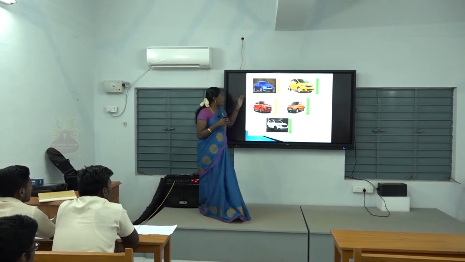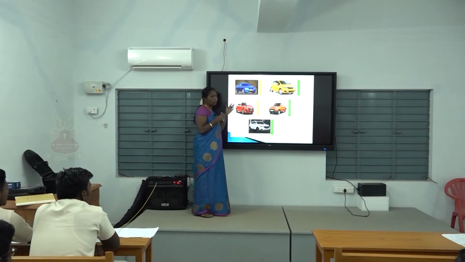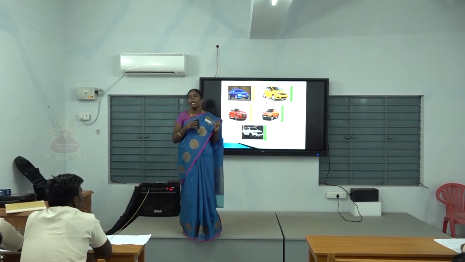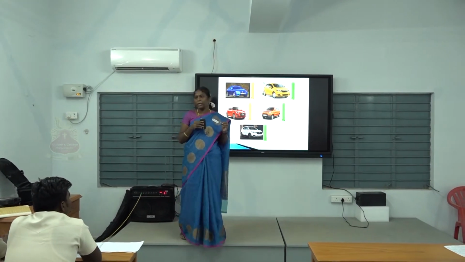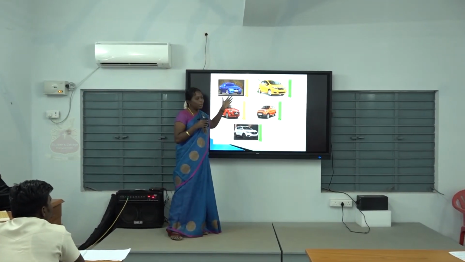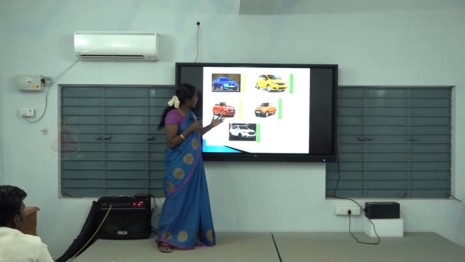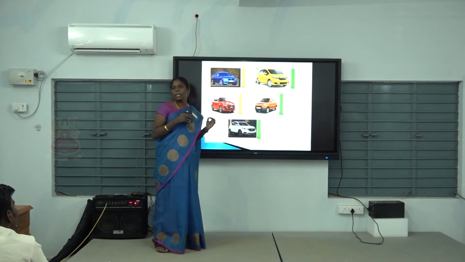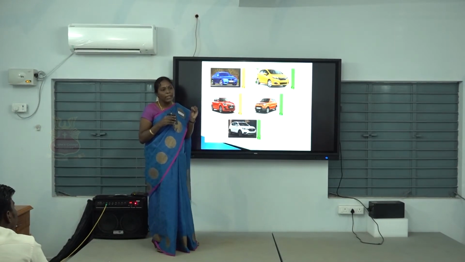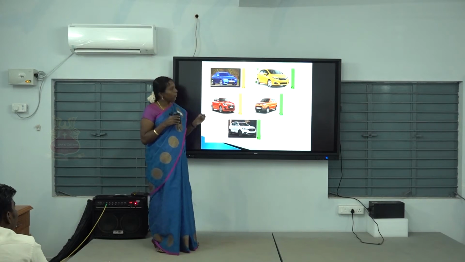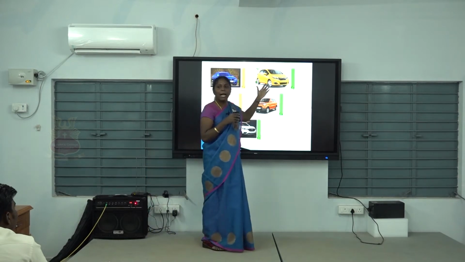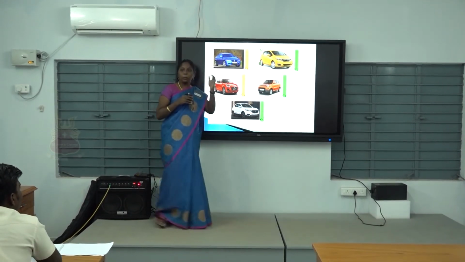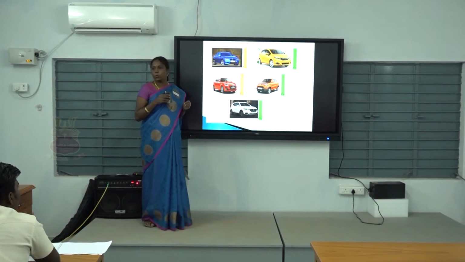All of you go through the 5 cars. Each and every member of your family has their own decision. Some may like this car, this one is attractive compared with this one. If a sister says that this one is attractive, this one is beautiful, like that, each one has their own opinion and suggestion to choose a car. Your mother may say this one has a comfortable seating arrangement. So these 5 people have their own opinions to choose the car.